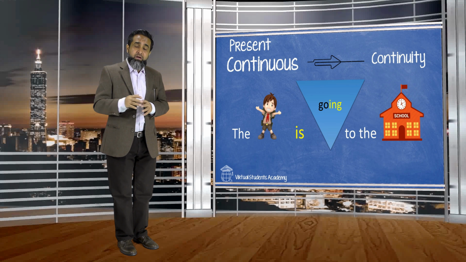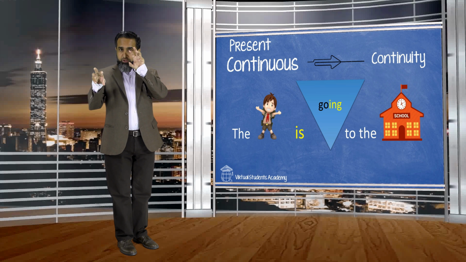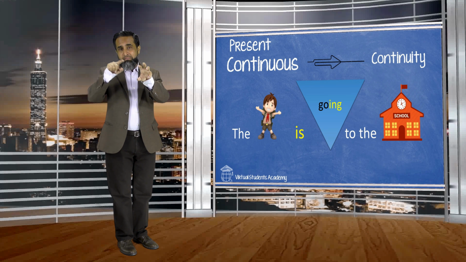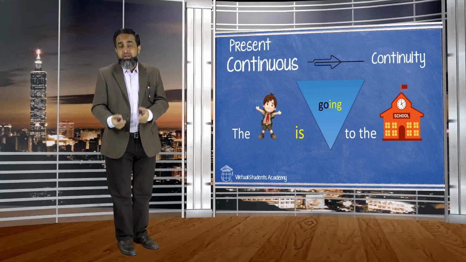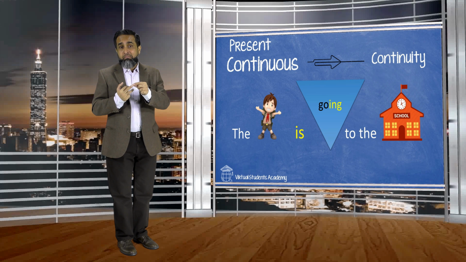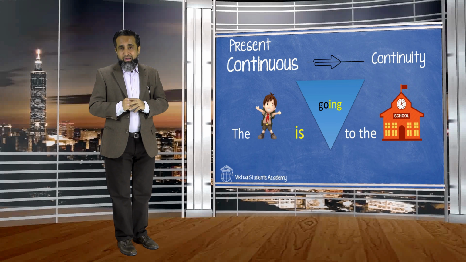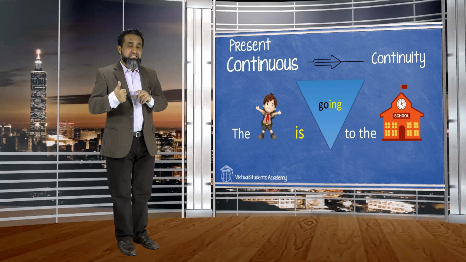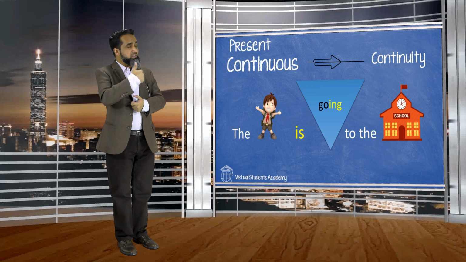Let's jump to the second form, present continuous tense. You remember very well in part 1, continuity. Yes, in present you will use a subject, then you will use a verb, but in the middle we need a helping verb. Helping verb is a word which helps a verb. Helping verbs in present, there are only 3: is, am, are. Is comes with singulars, am comes with I, and are is for plural. So the boy is go. Always we use ing in continuous. The boy is going to the school.